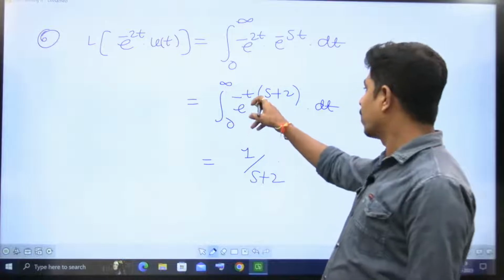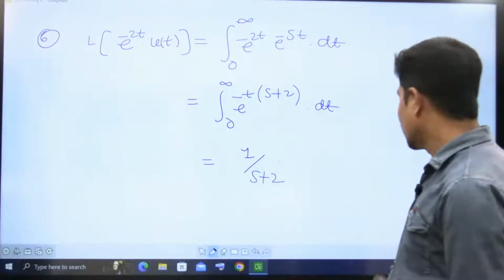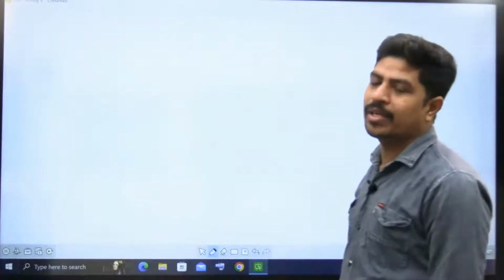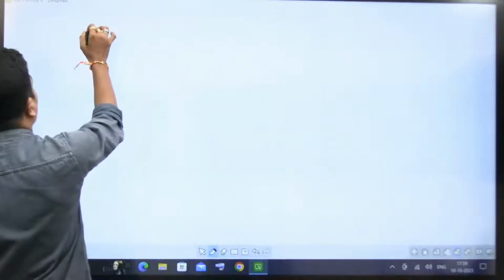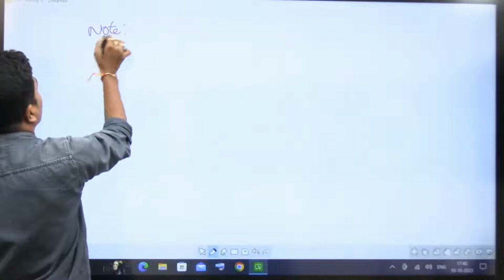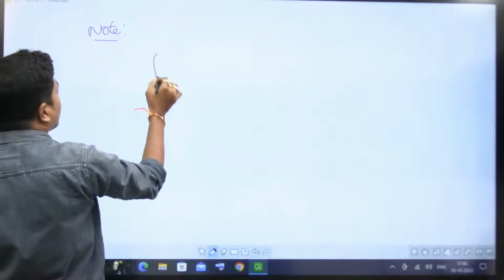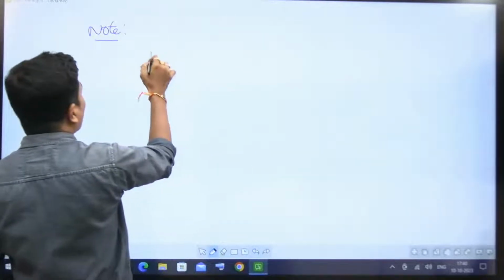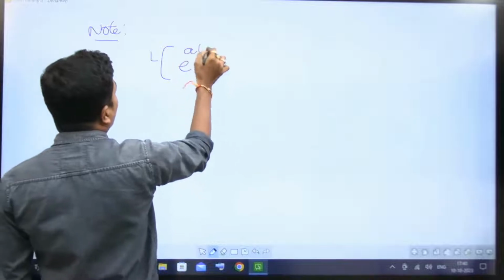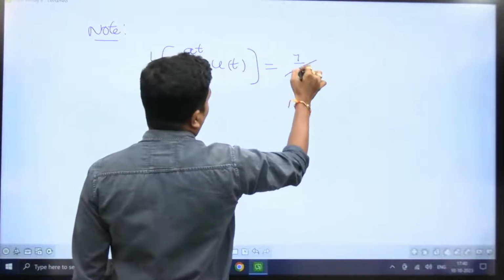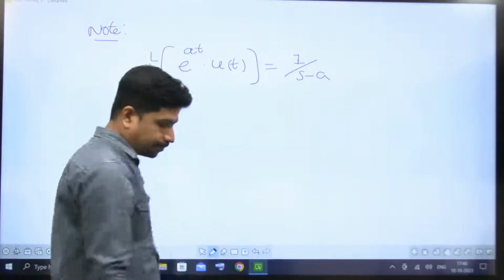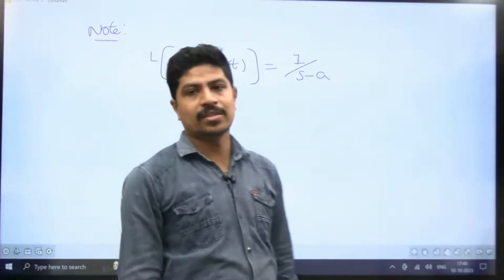So 1 by s plus 2, integral 0 to infinity e power minus t into s plus 2 dt. The point here is how to remember that. Note here, the Laplace transform of any signal e power at into u of t, in this format, is 1 by s minus a.